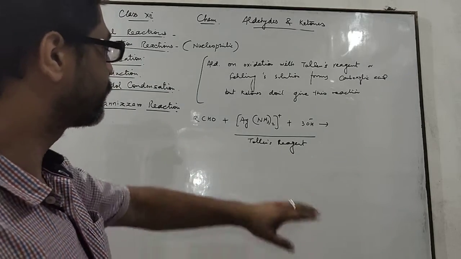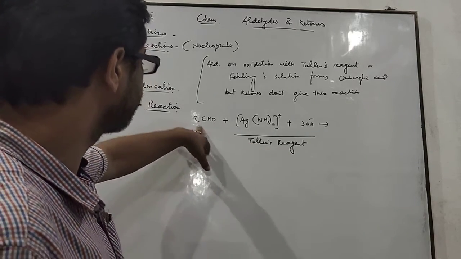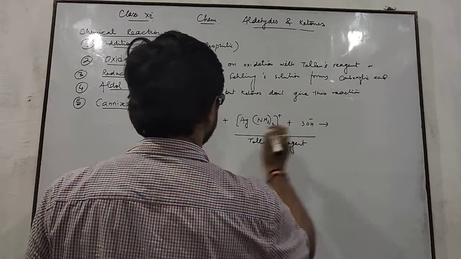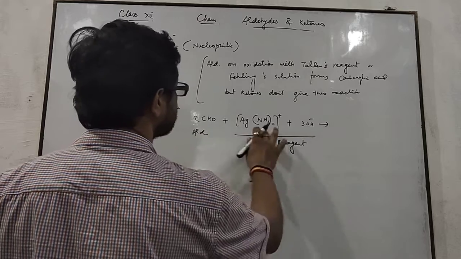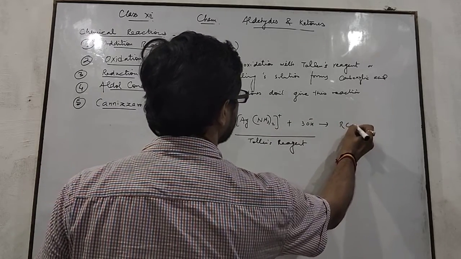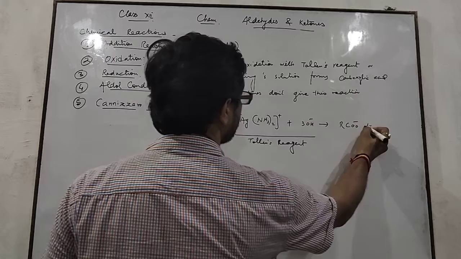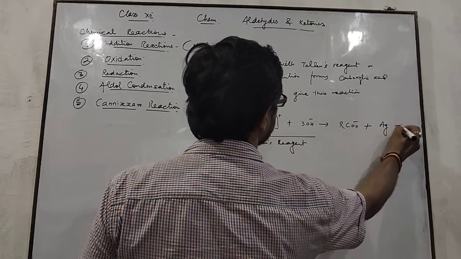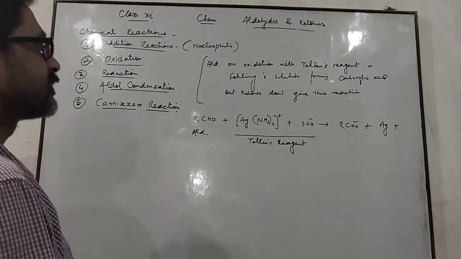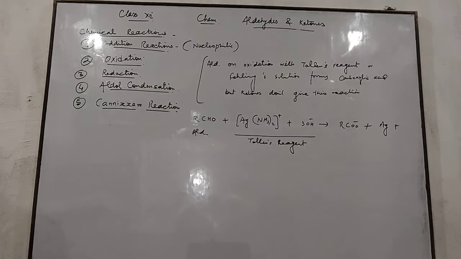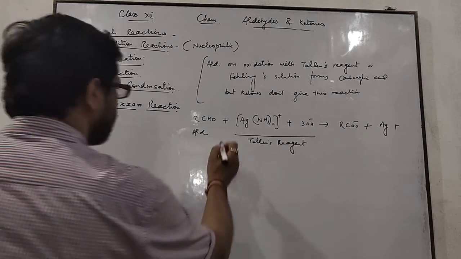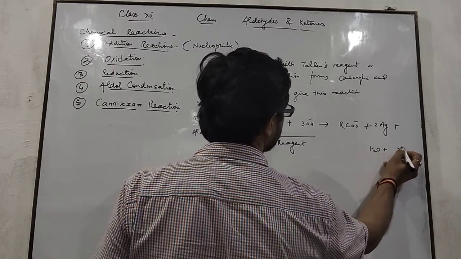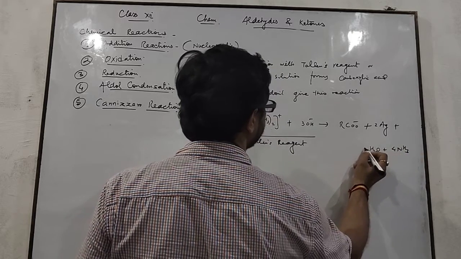You do this experiment with Tollens reagent in your laboratory for aldehydes. This aldehyde gets oxidized with Tollens reagent to form carboxylate, or you can say carboxylic acid, and the silver is released as a silver mirror. This one is the silver mirror, and water is produced with ammonia.